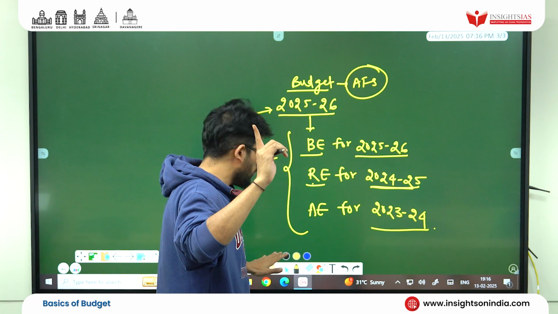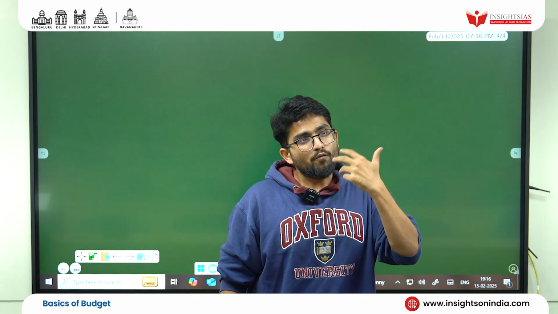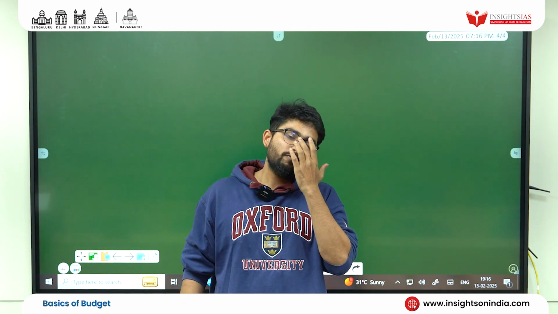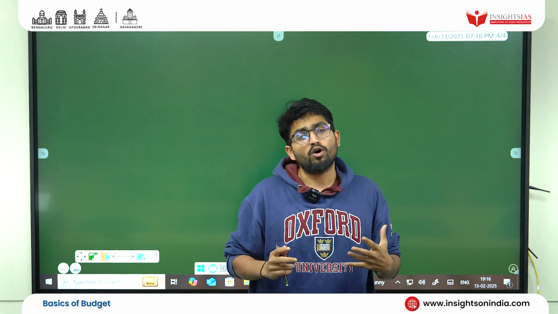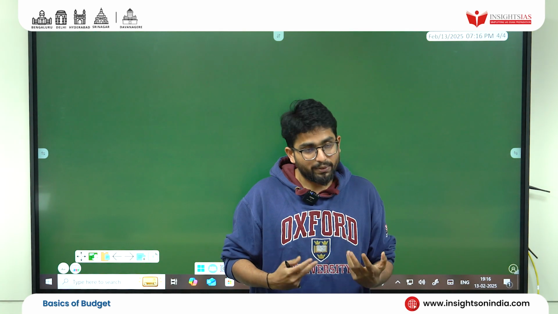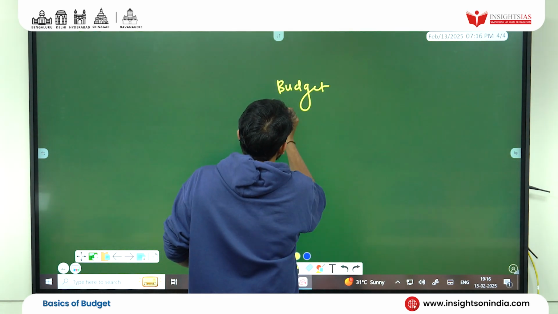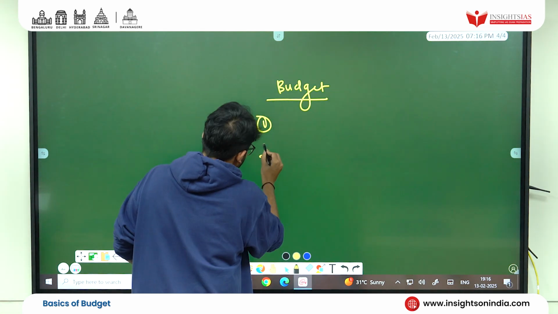You get this? One. Then, now when we think about budget or annual financial statement, we need to understand what type of budgeting India has adopted. Budgeting in India is basically constituted of three types.